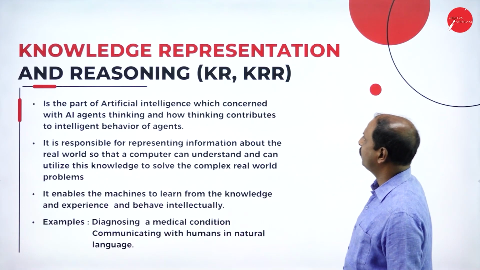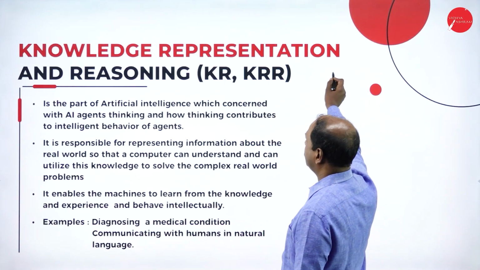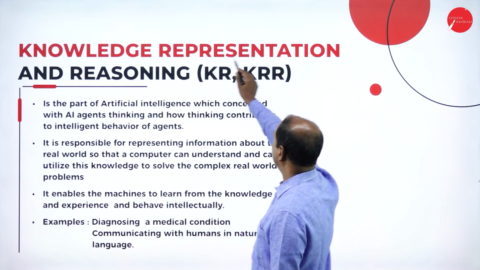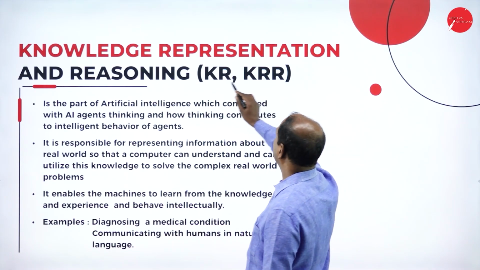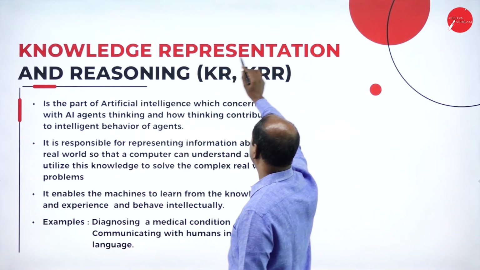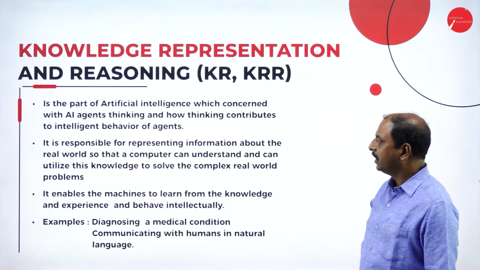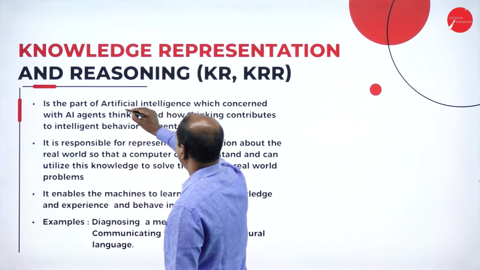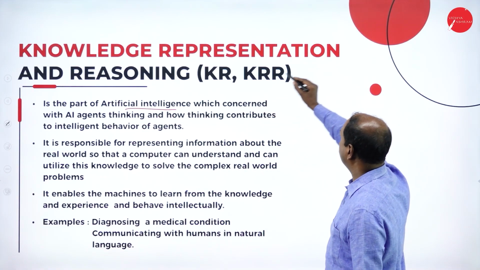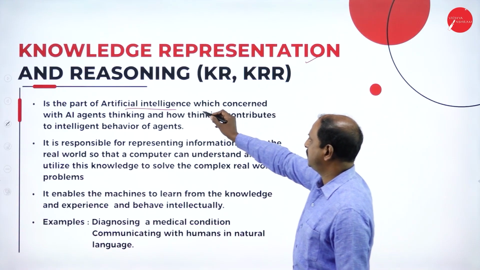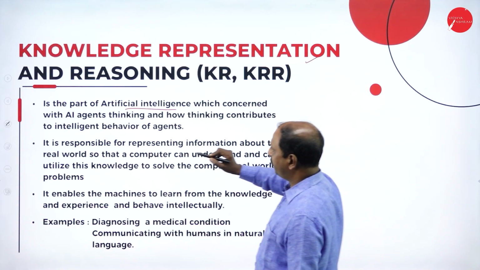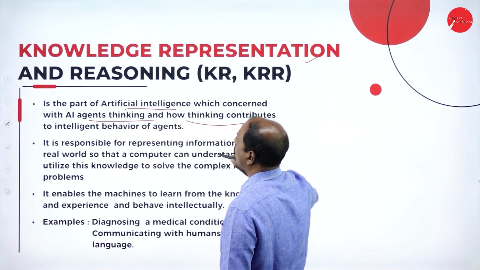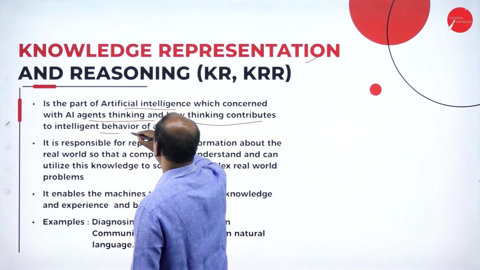Now let us see what is knowledge representation and reasoning. It is KR, knowledge representation, and KRR stands for knowledge representation and reasoning. So let us see what it is. Here it is a part of AI system. Knowledge representation is a part of AI system. We are concerned with AI agent thinking and how thinking contributes to intelligent behavior of an agent.